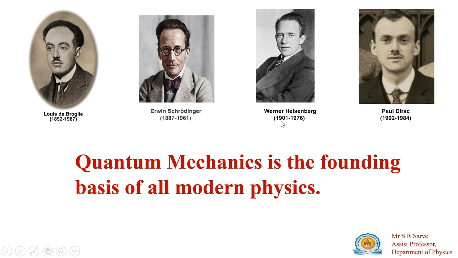If the position is accurate, there will be error in momentum; if you measure momentum accurately, there will be uncertainty in position. Then Schrödinger gave the wave function equations, the time-dependent equation and the time-independent equation.